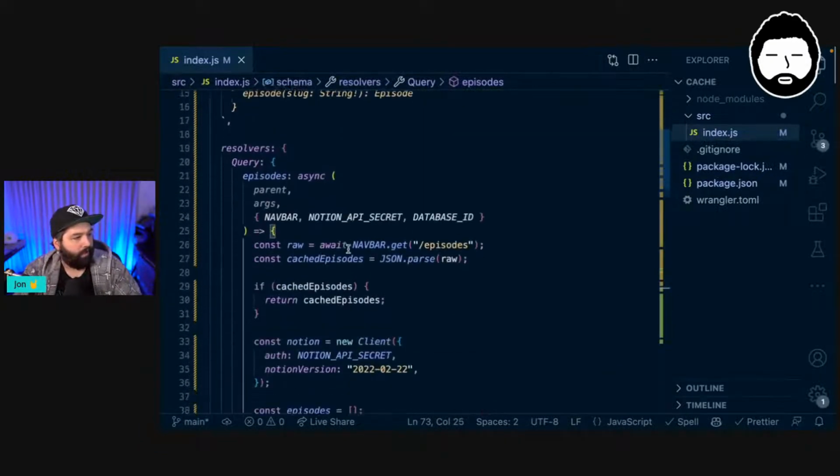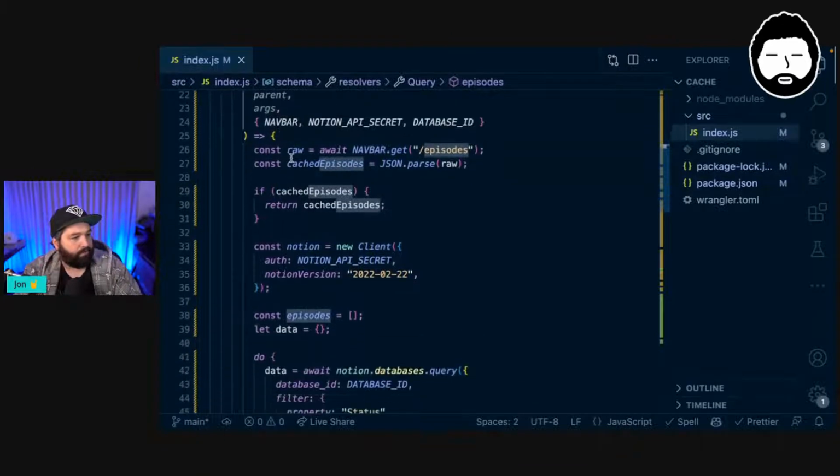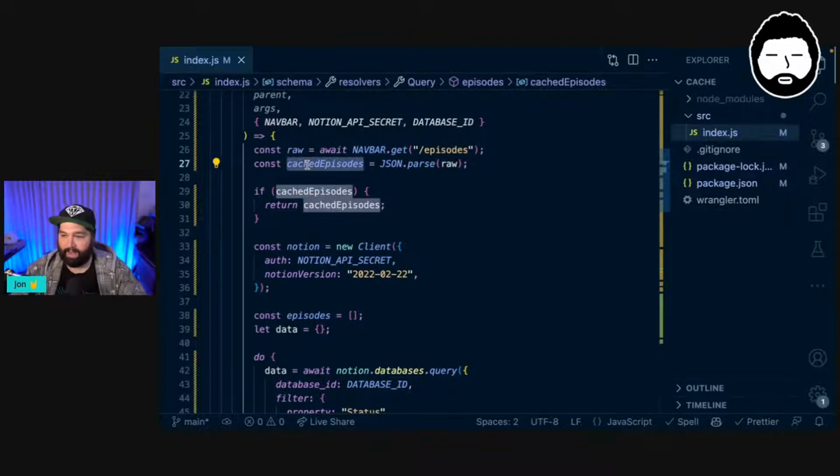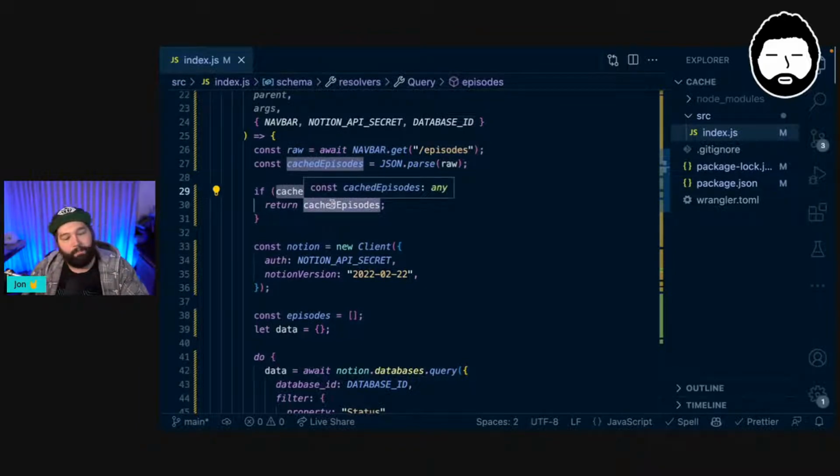So for our episodes, this is just basically what we were going through in yesterday's stream. So this is where we integrated our KV store into the situation. So this is where we had a cache where we could remember those values. So the first thing we do is we go and check, do we have a full list of episodes in our NavBar cache? And then because that's just one big string, we need to parse it out as JSON. So then we have our cached episodes. And then if we actually have cached episodes, so if that is equal to anything, then we want to return those immediately. And so this is how we can send back that cached value straight away.